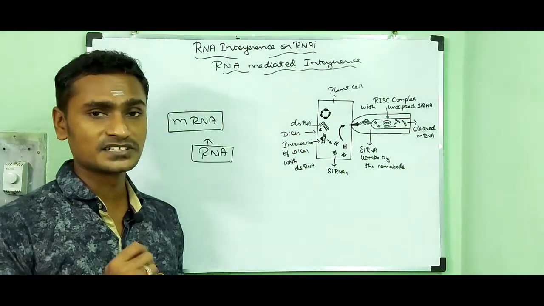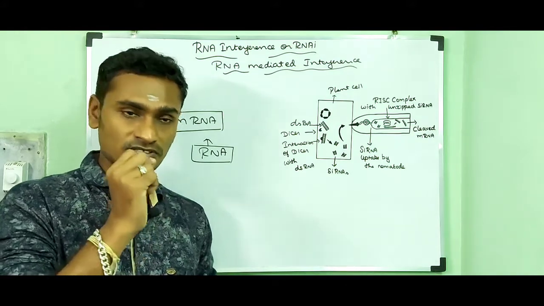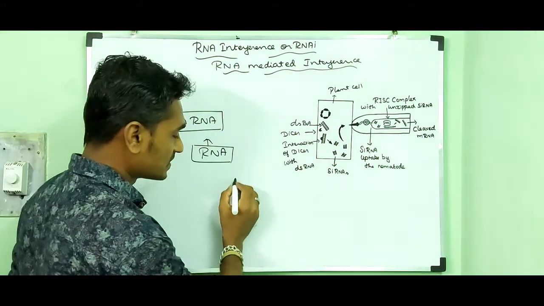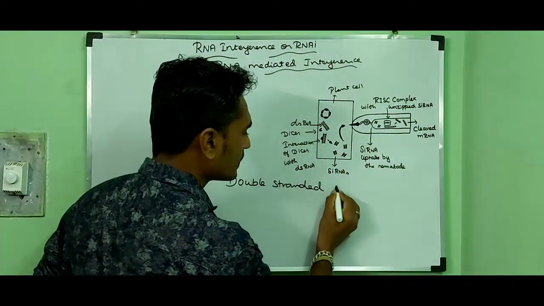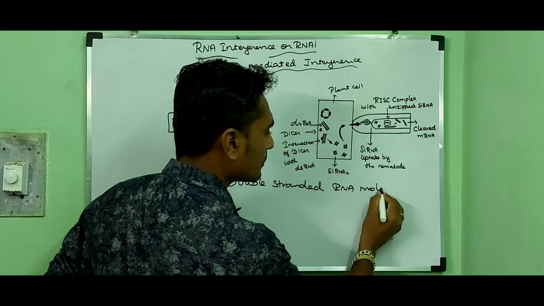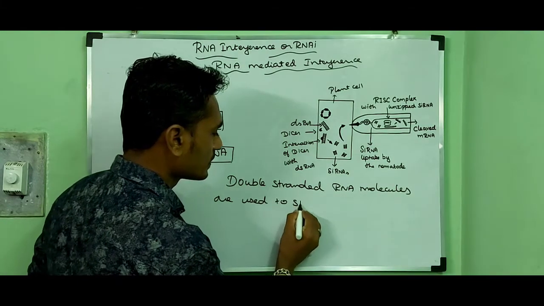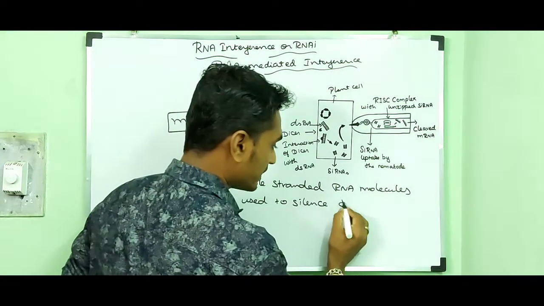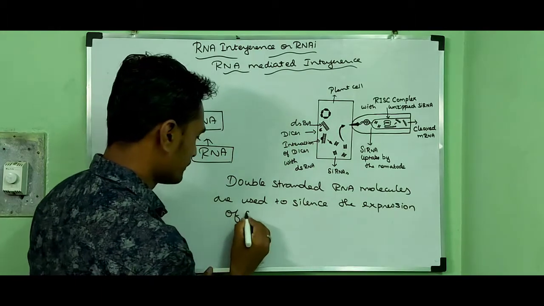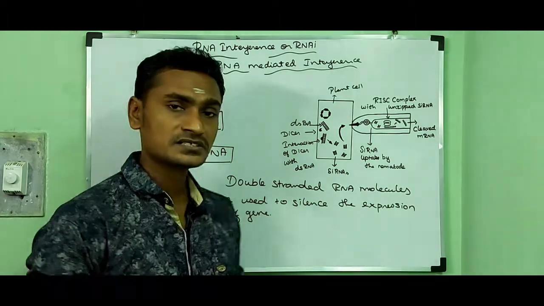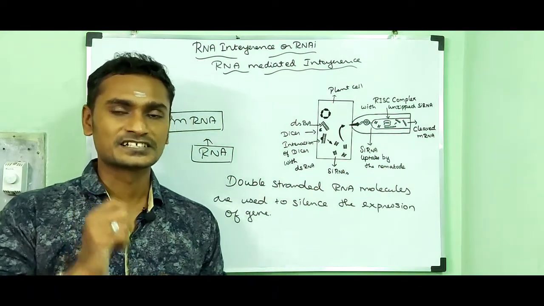In the RNA interference method, double-stranded RNA molecules are used to silence the expression of the gene. Therefore, it is an invaluable research tool for the down regulation of gene expression.